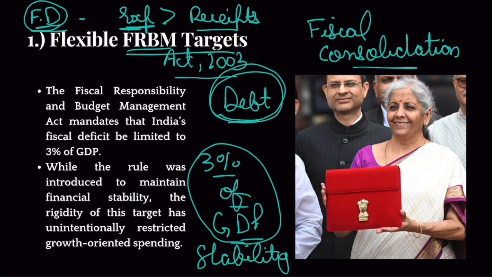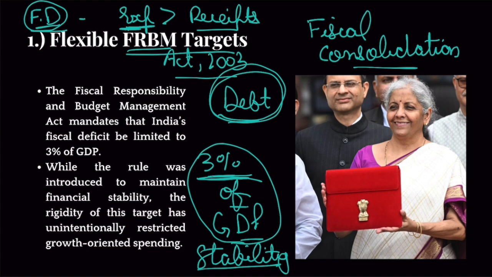But this particular article that featured in the Hindu newspaper argues that, no doubt, fiscal deficit should be reduced. But there should be some flexibility in the target. We shouldn't be that rigid with this target. And why? Well, they argued that sometimes you need to increase your fiscal deficit. Sometimes you need to relax your fiscal deficit target. But if you're going to be that rigid, it will be counterproductive. It will harm your economy more. Okay?